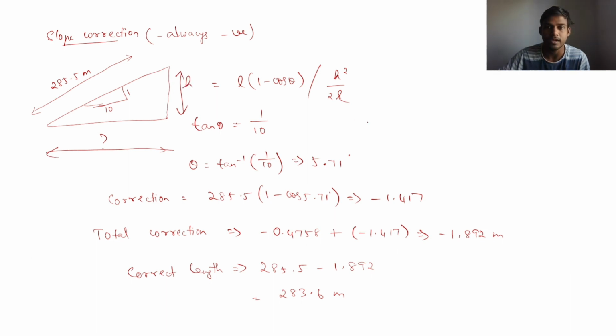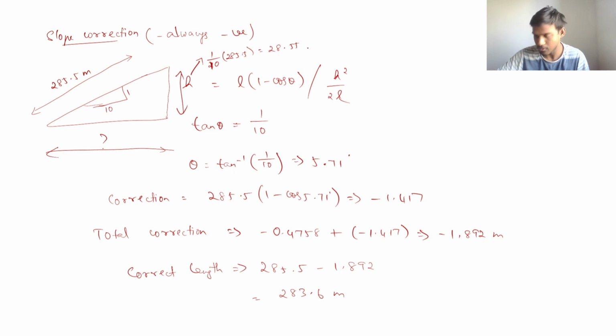H squared means this height is h. So to find out this h, we can find this height, that is 1 divided by 10 of 285.5. It will be equal to 28.55 meter. With this height, you can use h squared divided by 2l. You will get the correction, that is minus 1.417. The same result we will get in this formula also.